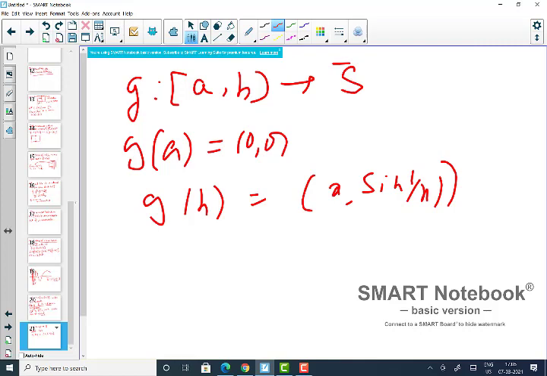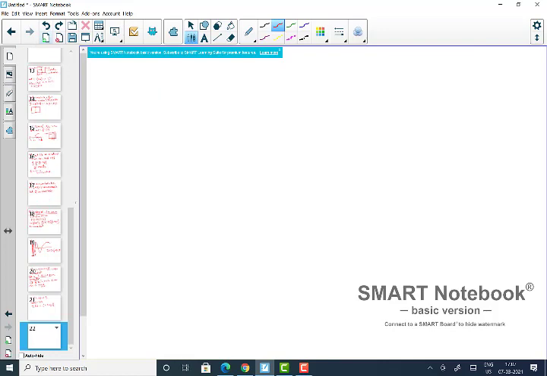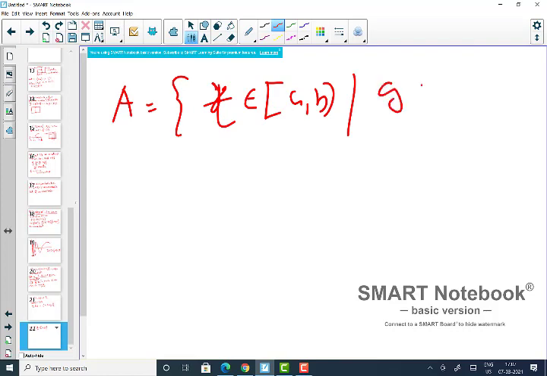Okay, where x is not equal to 0, obviously. And now you choose that if you collect the points which are the image inside that limit set, S bar minus S. So if you choose the set A, which is all those t belonging to this interval [a, b], such that your g(t) is an element of this vertical line segment {0} × [-1, 1].